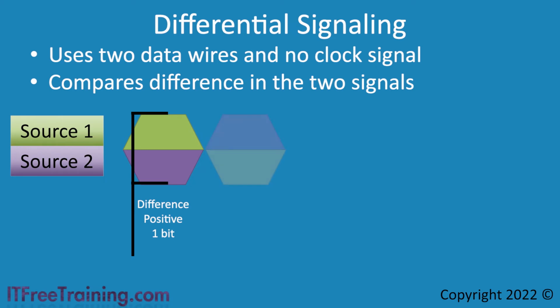To send a 0 bit, the voltages that are transferred over the two wires are reversed. Now when we compare the two signals, this time we get a negative difference rather than a positive difference, so we know the data being transferred is a 0 bit. You can also see that between each of the data transmissions, both wires' signals go back to 0. This is how the device knows when the data signal starts and stops. By using this method, you can see there is no need for a clock signal. The device simply looks for both wires to go to 0, and thus knows that the previous data transmission has ended and the next one is about to start.